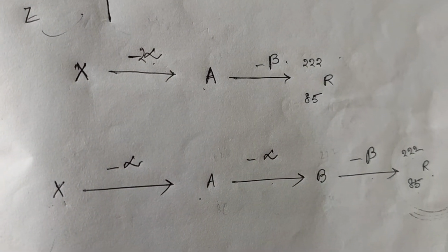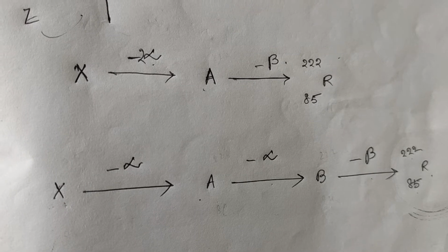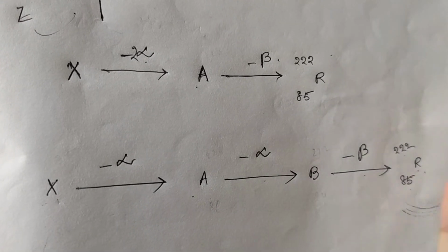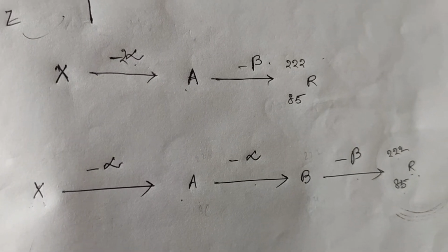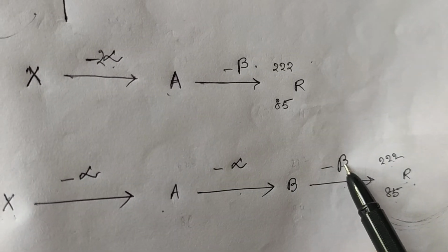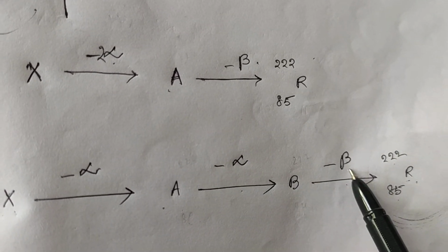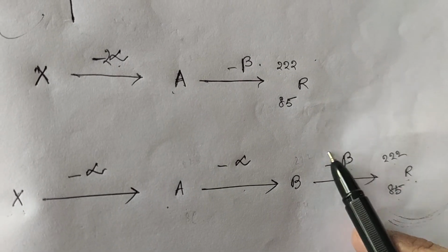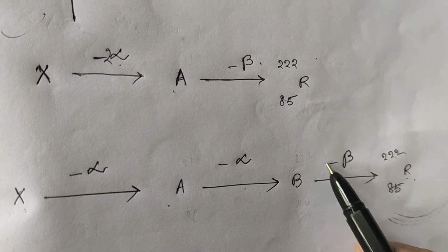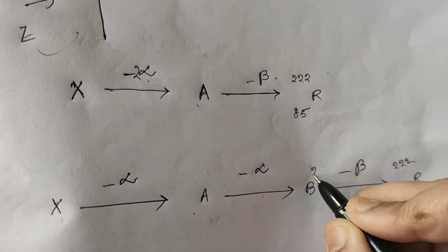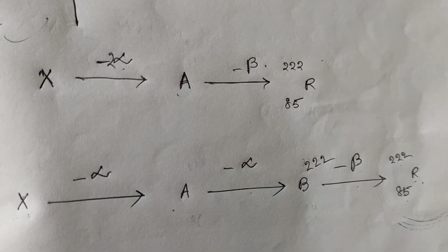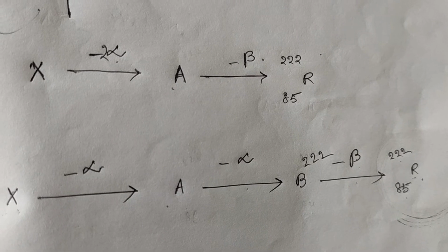How will I find? In this type of questions, we'll start from the back and come to the front. Last step, beta is emitted. So before the beta emission, what will be the mass number? Same, no change, because for beta there is no change in the mass number.